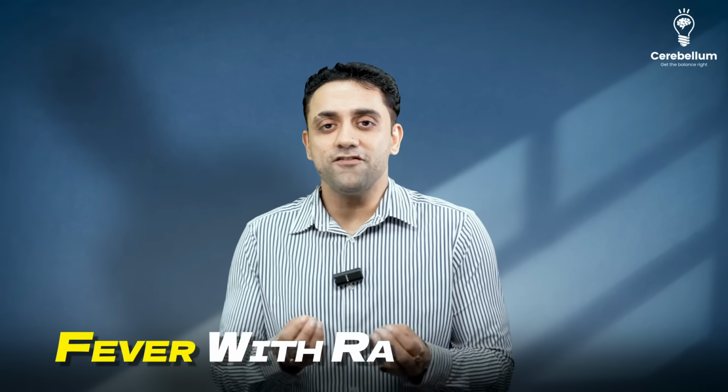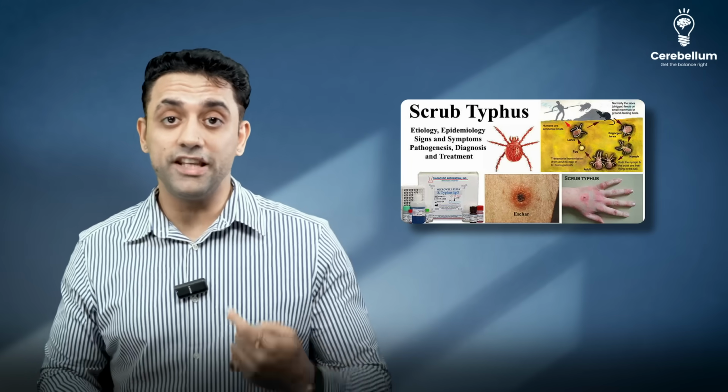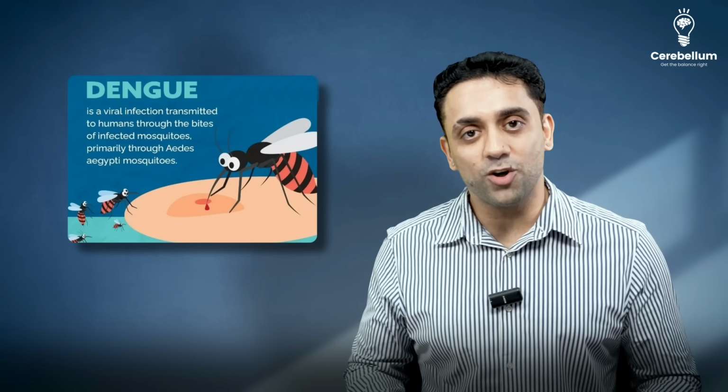Fever with rash. If the patient has a fever today and the rash is coming on day 4, what will you think of? Fever with rash on day 4, you will think of measles. Day 5, you will think of scrub typhus. Day 6, you will think of dengue. And day 7, what will you think of? The answer is enteric fever.